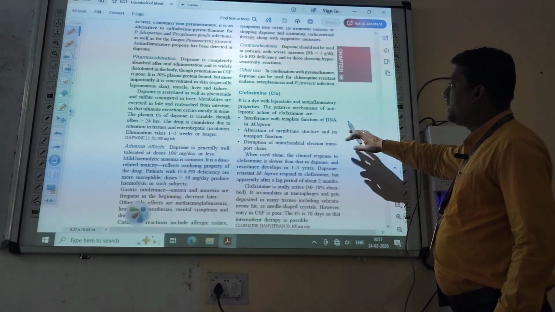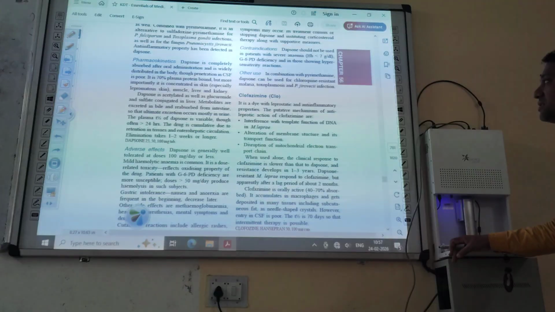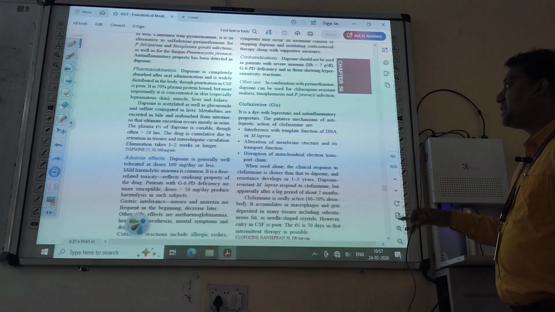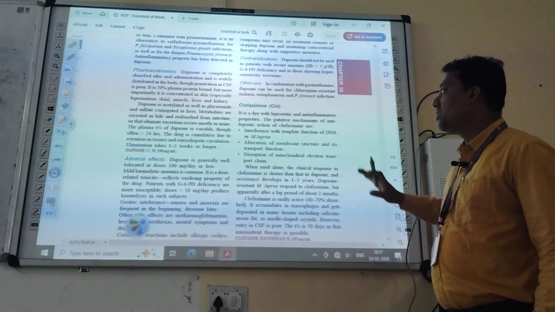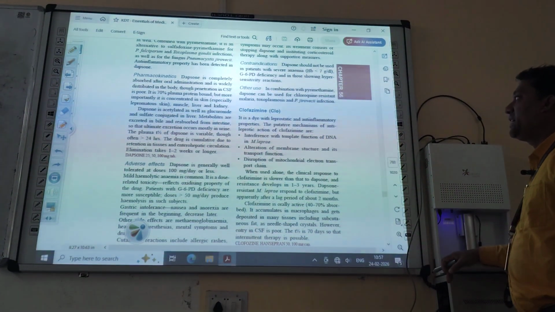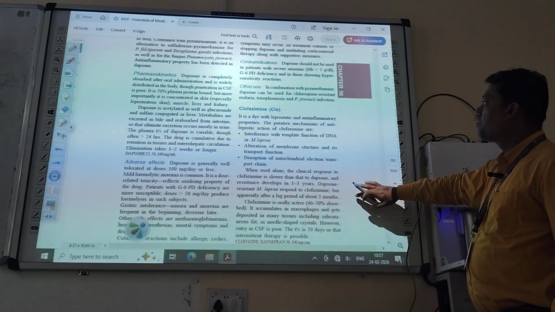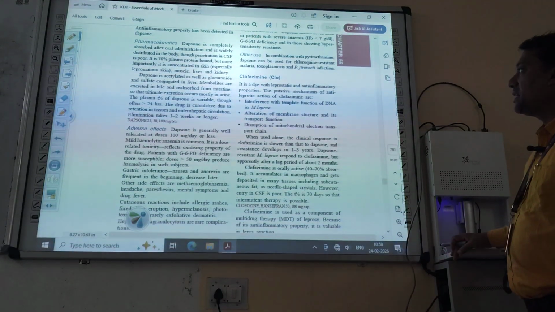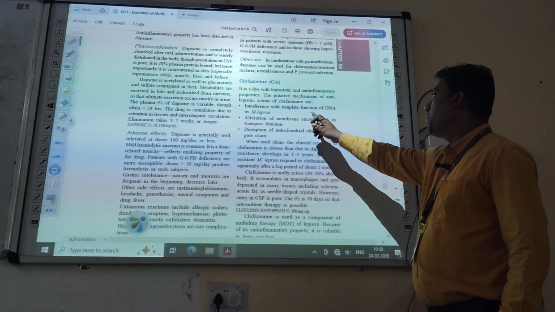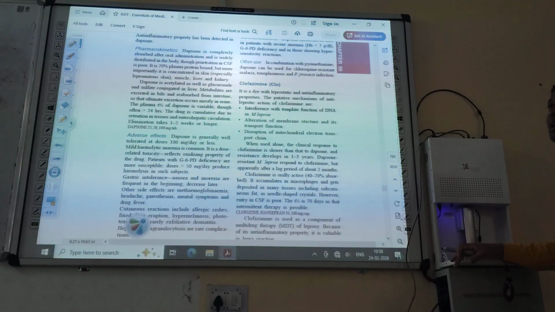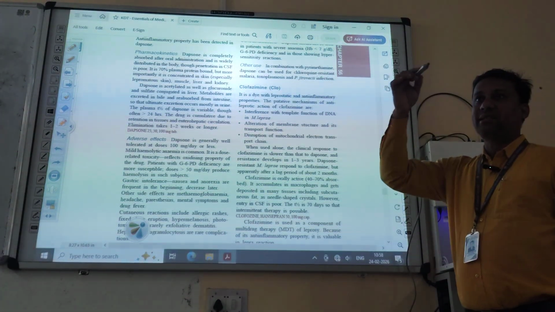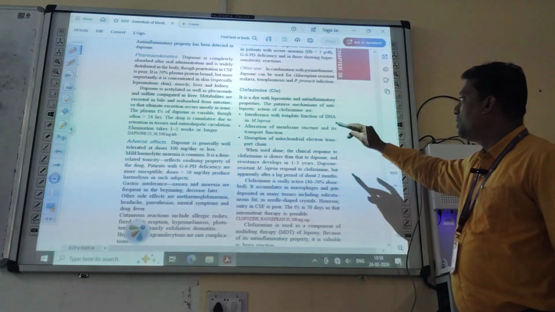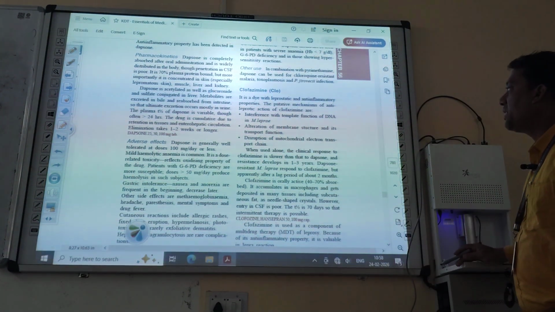Okay, then the next drug is clofazimine. It is a dye, means color, with leprostatic and anti-inflammatory properties. What is the mechanism of action of the antileprotic action of clofazimine? It interferes with the template function of DNA in M. lepra. DNA acts as a template for replication, and it will interfere in that process.